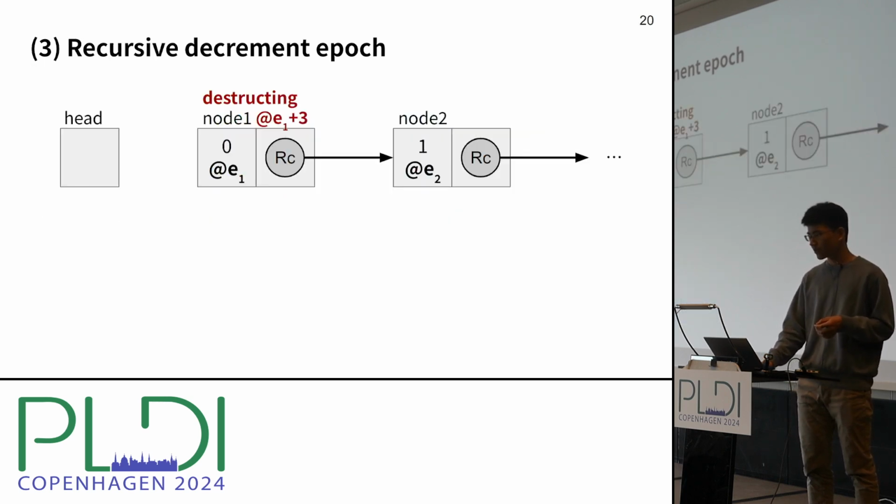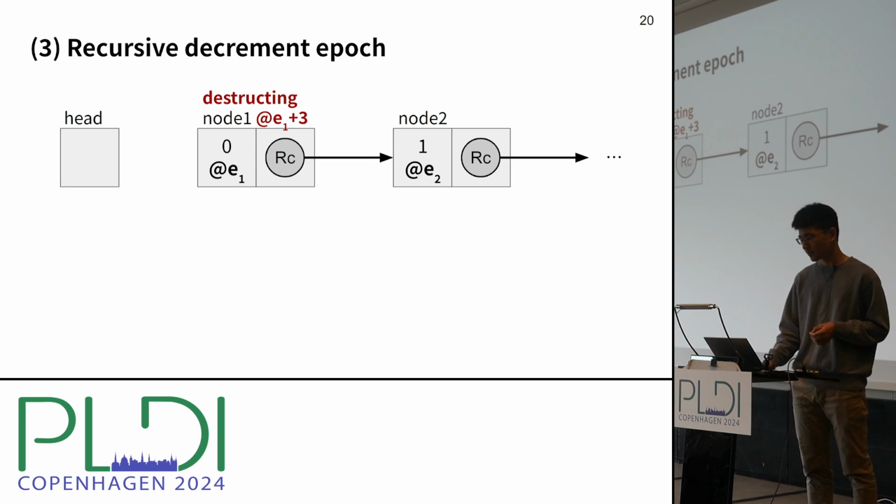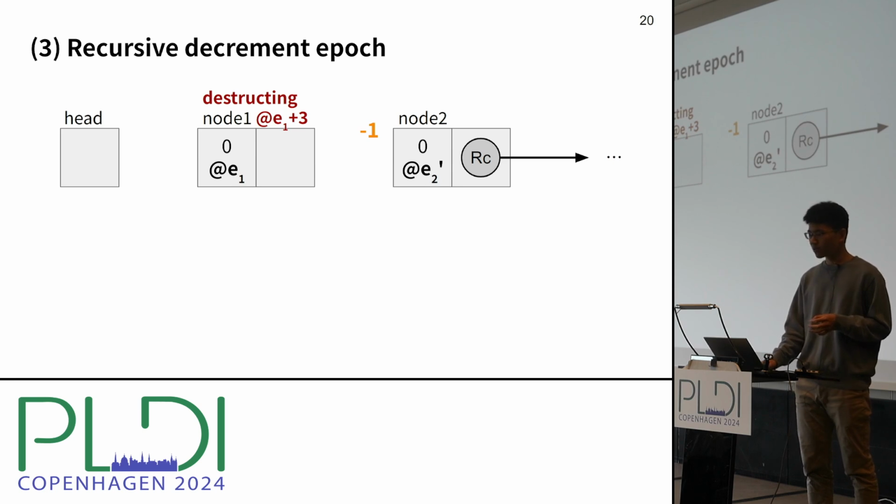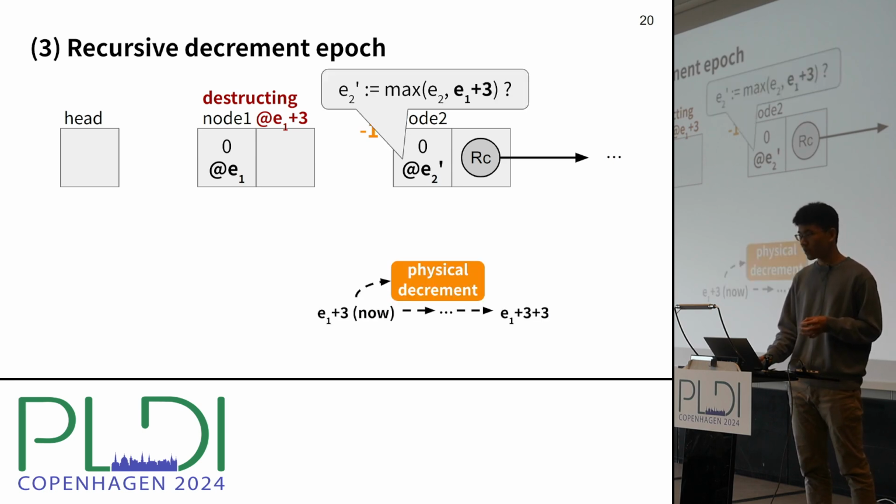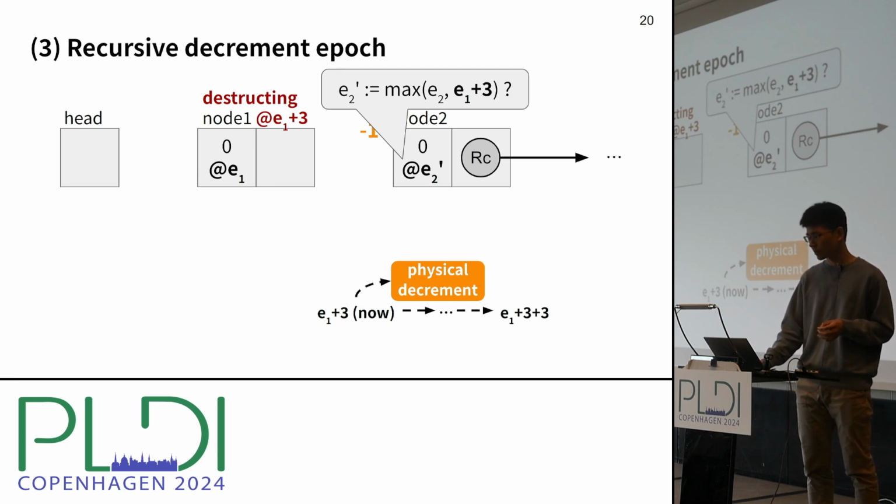The recursive decrement is a bit more complicated. Suppose we are decrementing node 2 as a result of destructing node 1. According to the rule we saw a while ago, we may update its decrement epoch to the max of the previous value and the current epoch.